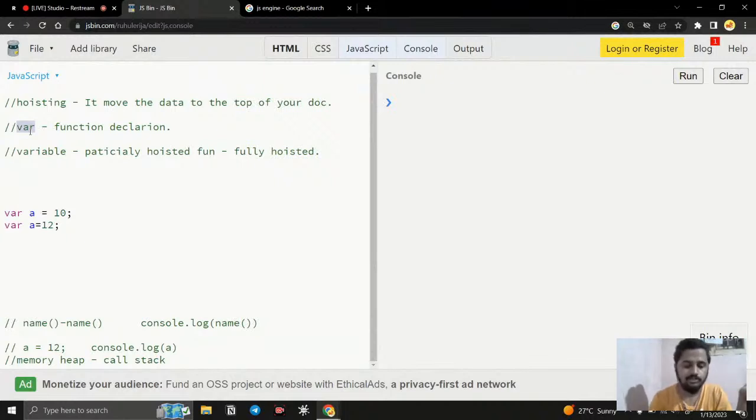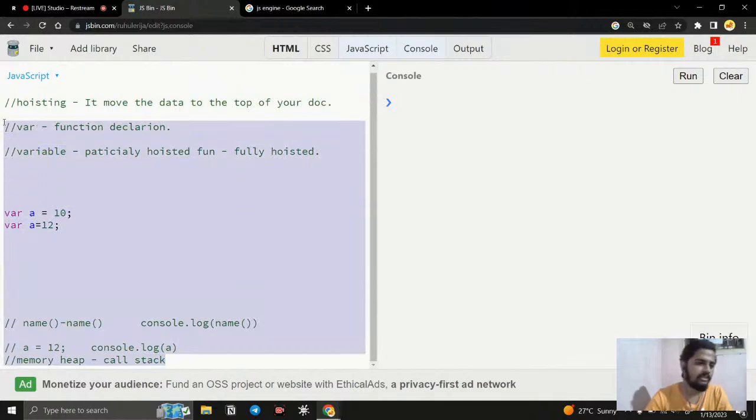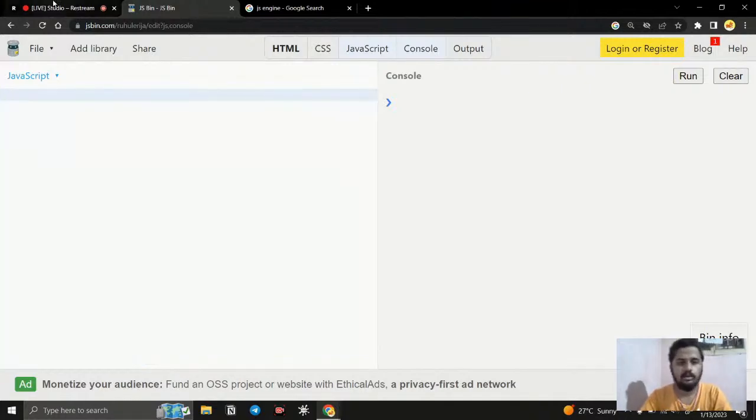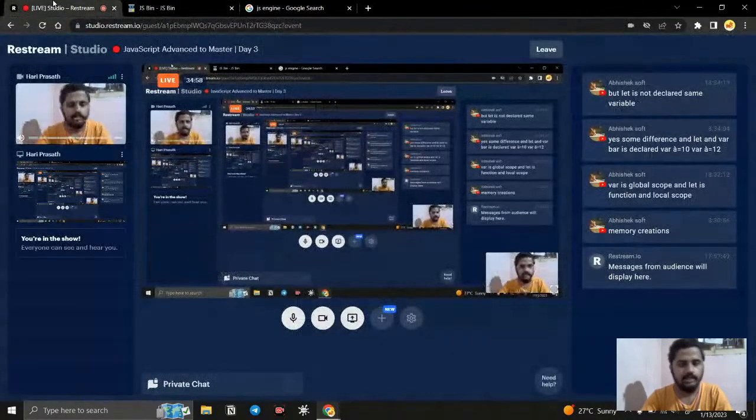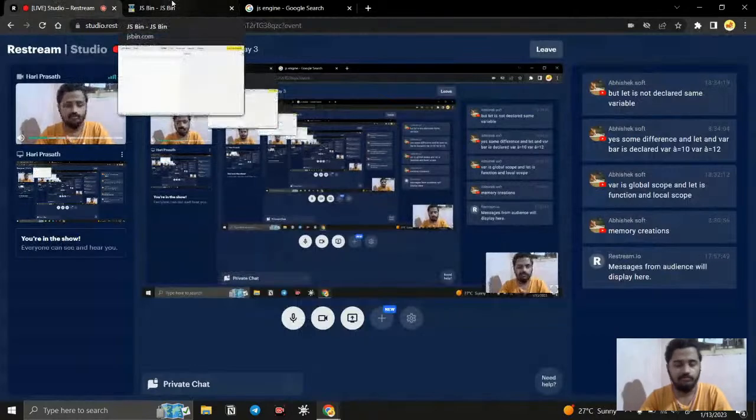When you are using the var keyword, because hoisting works, you can reassign the same value again and again, but you cannot do the same thing with let. It will throw a reference error. So the variables are partially hoisted and the functions are fully hoisted. This is all about hoisting. If you have any doubts regarding hoisting, tell it in the chat box. We will discuss that. We have much more time.